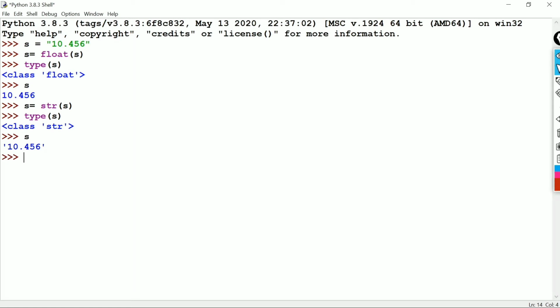Next is d equal to true. It's a boolean value, but if we pass it in quotation, it's a string. If we check the type, it's a string, but we want true as a boolean value. We have to convert the string to a boolean.